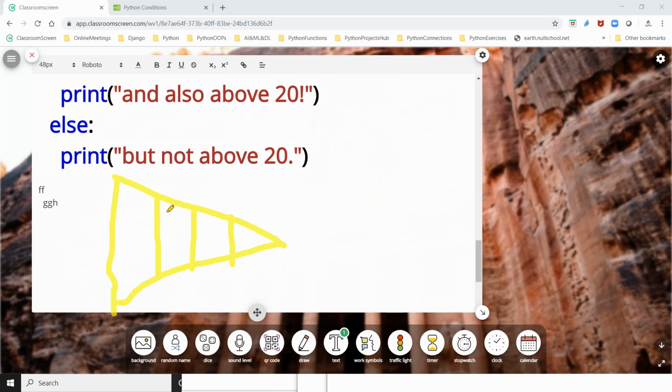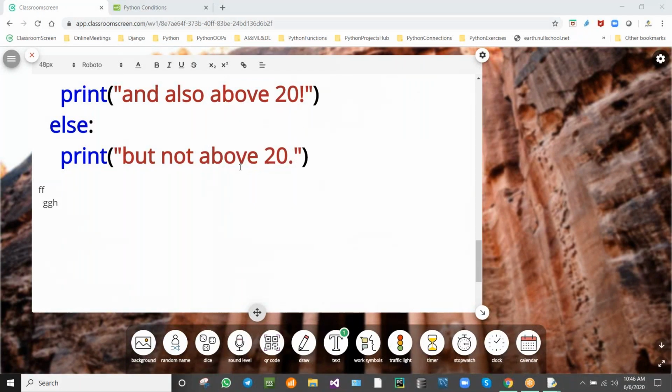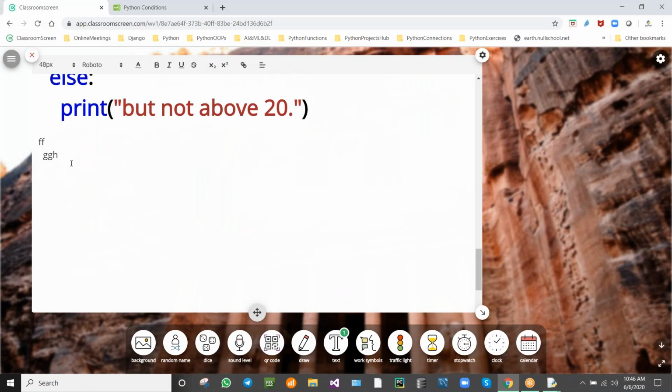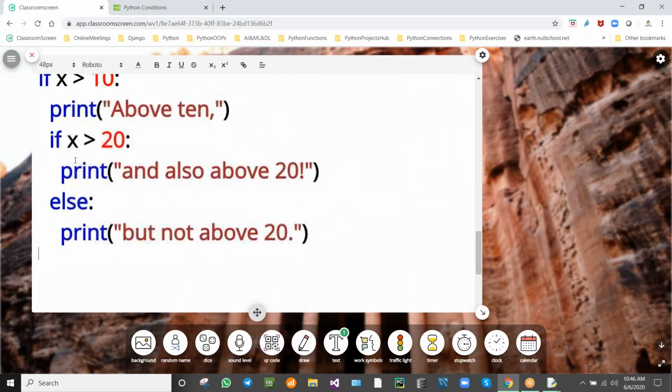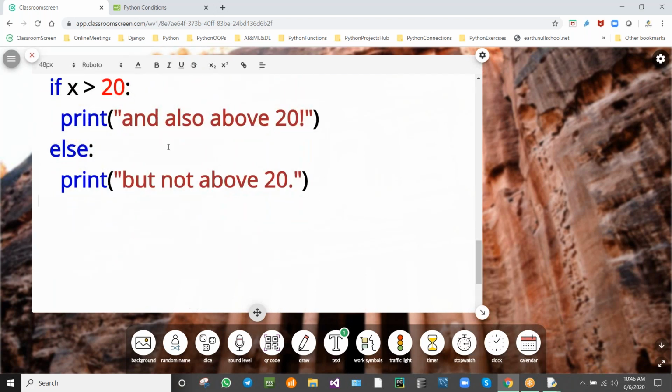Did you get me? Did you understand, everybody? Nested if will be like this. So did you understand, everybody?